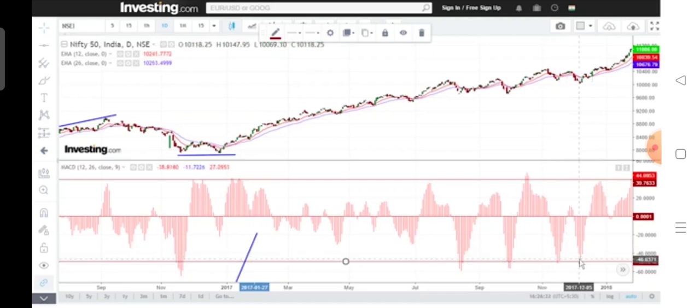By this time the up move starts. By this time the up move starts here. By this time the up move starts here. So these are very important points in the context of an ongoing up or down move.